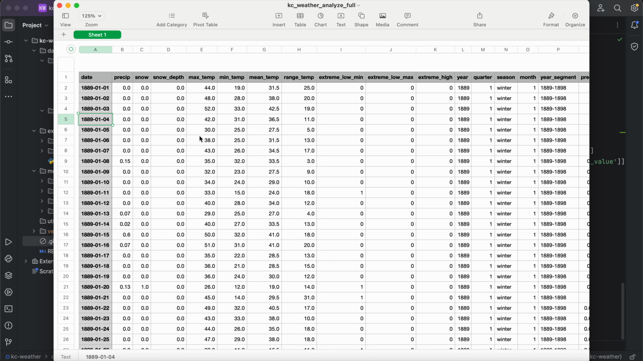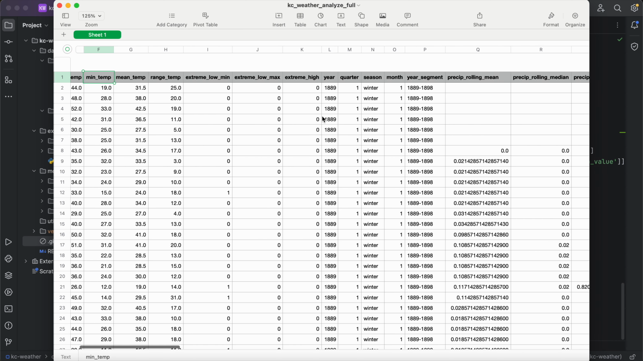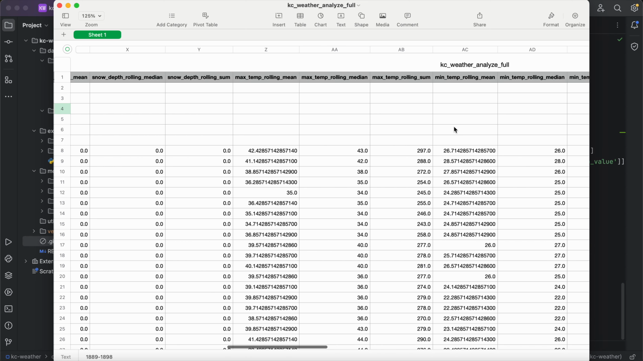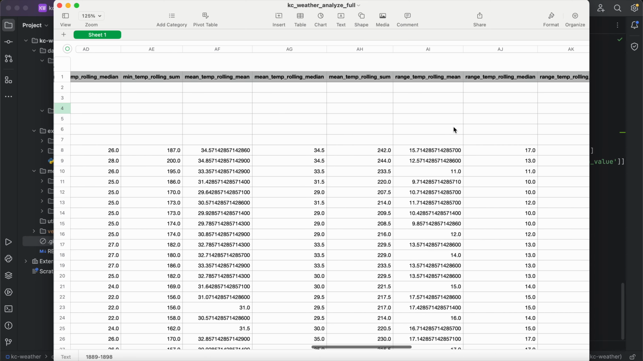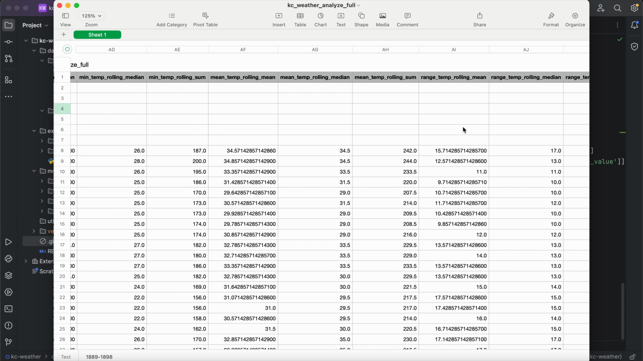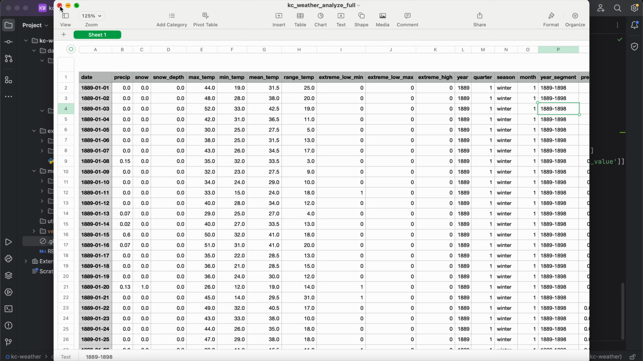So daily data, and then with, what's the max temperature, what was the min temperature, so we just changed the column names a little bit, but then we've extracted out what year we're in, what quarter we're in, what season we're in, what month we're in, if we've assigned this to a year segment, all of that, and then we've also come up with a bunch of rolling means and medians and sums and all that type of thing as well. So this could really give an analyst the ability to dig into a lot of different angles of this.